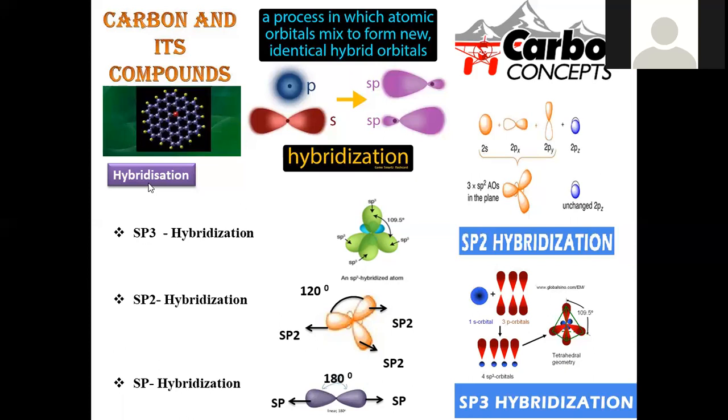Other than this, sp3d2, sp3d, and sp3d3 hybridizations are also possible. But for organic chemistry, with carbon taken into consideration, we go with sp, sp2, and sp3 hybridization, because carbon lacks d orbitals. That's why these are the most common kinds of hybridization. With inorganic compounds, some other hybridizations are also possible, but for carbon compounds the possible hybridizations are sp, sp2, and sp3.